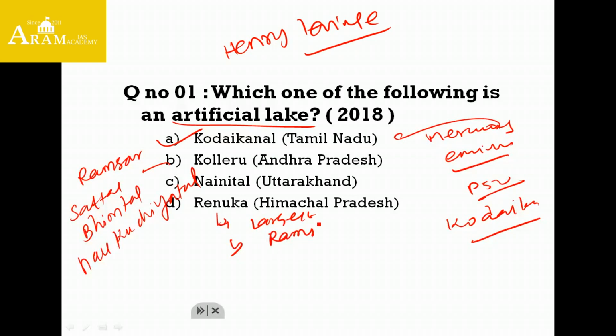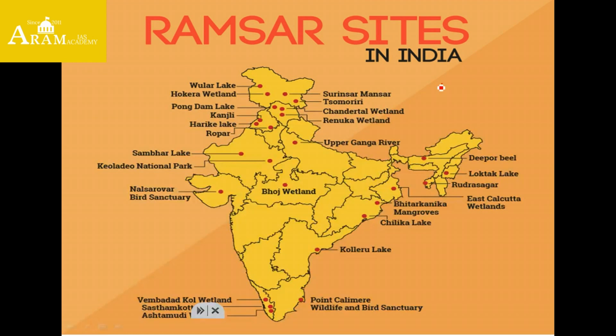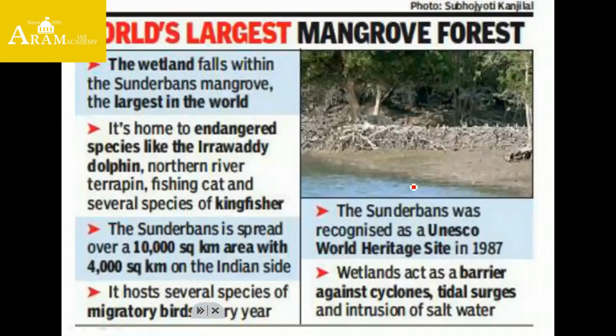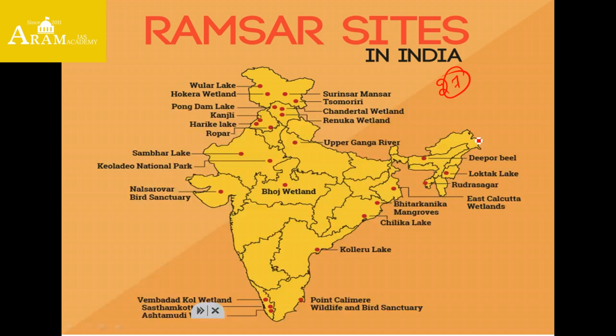Now coming to the Ramsar sites, there are 27 Ramsar sites in our country. Recently added is the Sundarbans of Indian site, which became the largest Ramsar site in our country. It is the largest Ramsar site of India, right? So, as I said, there are 27 Ramsar sites.